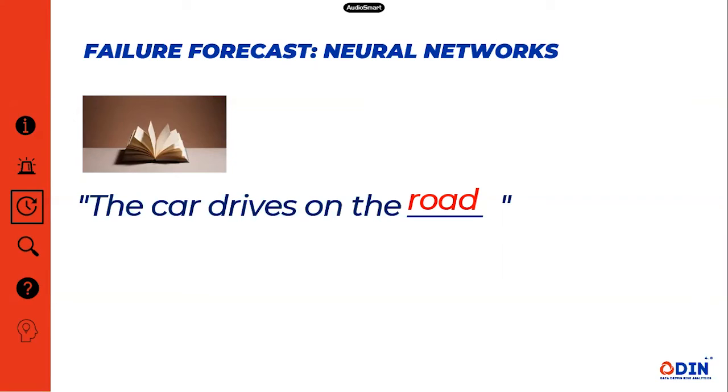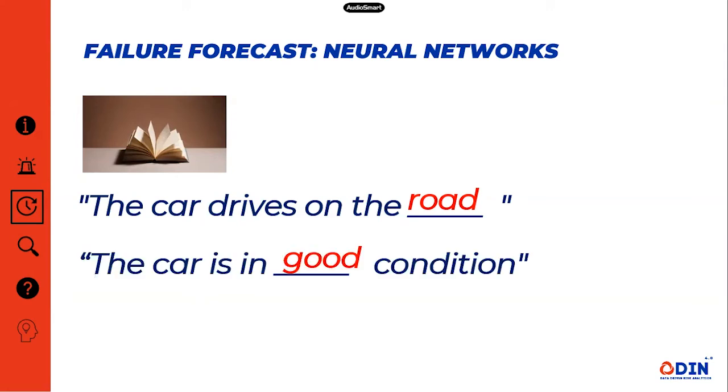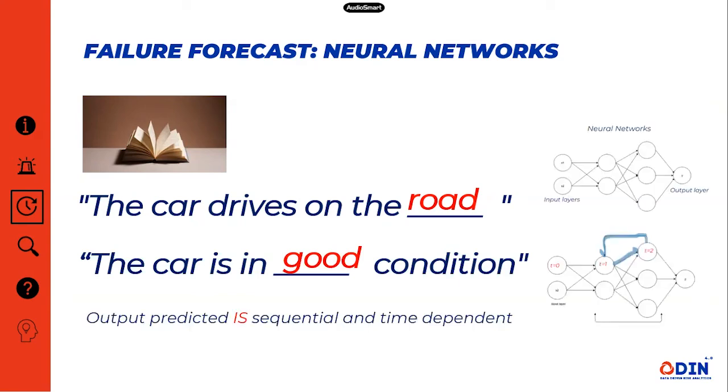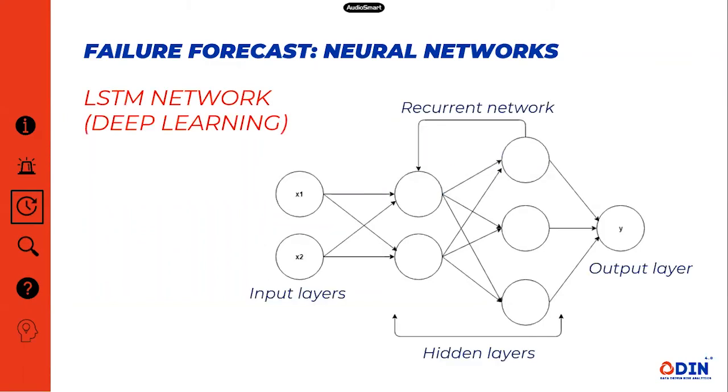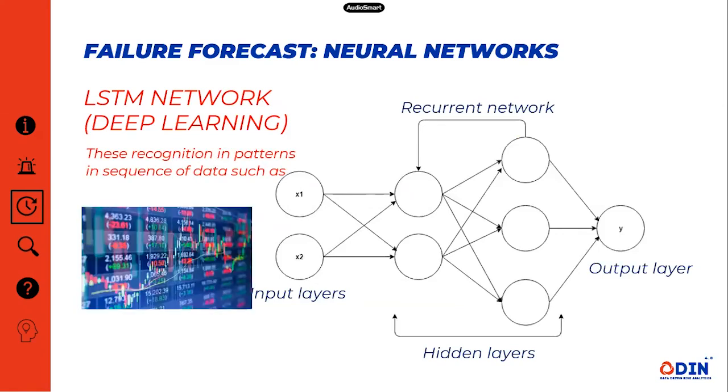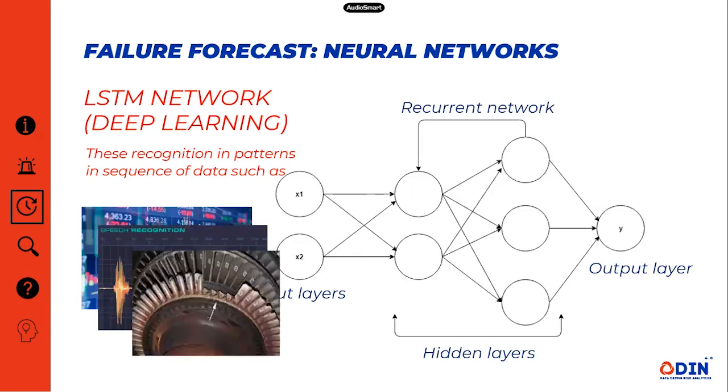But what if the sentence allows for more options and requires context, such as the car is in a good condition? Then we need to extend the memory and understand the preceding chapters of the book to be able to contextualize the sentence to allow for better prediction of the missing word. In short, the type of neural net we are applying is the LSTM network, which is able to store and memorize information over extended time intervals and allows for sequence dependency. Example applications of this type of network are stock price prediction, speech recognition, and failure prediction.